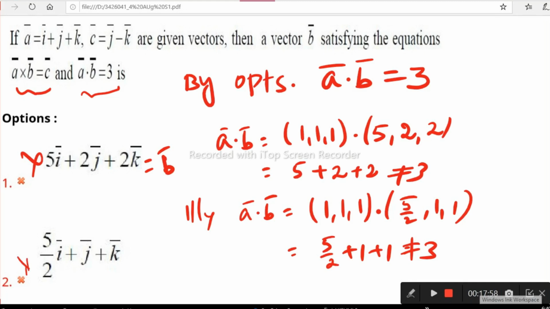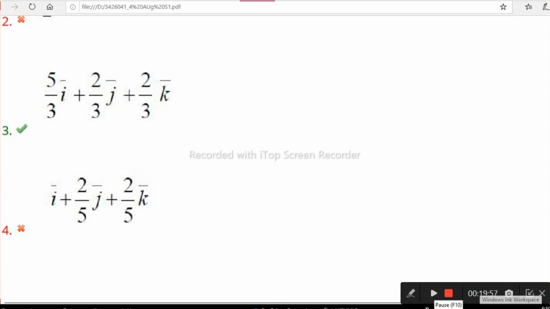In option verification, there we took I plus J plus K as 1 1 1. Let's check the next two options. If there is an option repetition, verify A cross B equal to C, because doing both would waste time. Right, yes, look at the third option. So we are checking A dot B as 3. Okay, A dot B is equal to 3 verification.